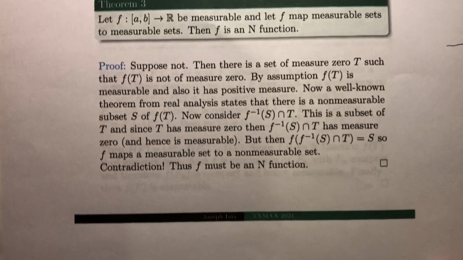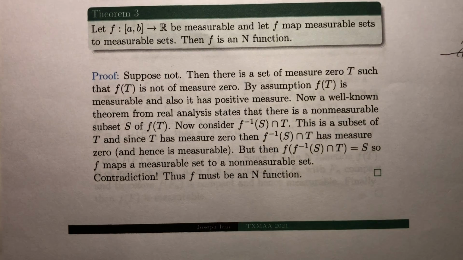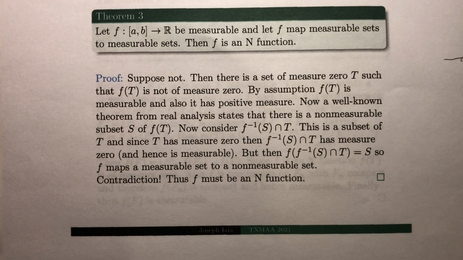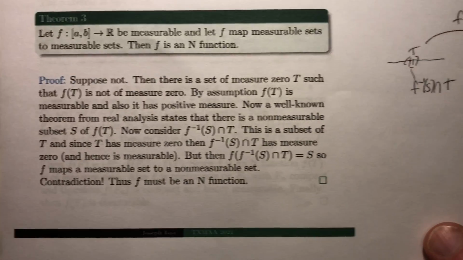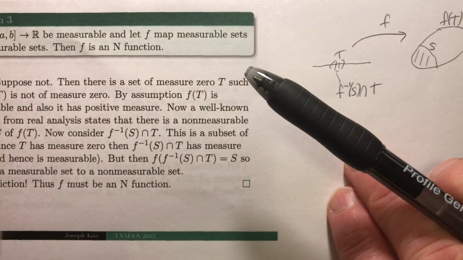Okay, so what's true about N functions? Well, here's one thing. Let's say you have a measurable function, and let's say it maps measurable sets to measurable sets. Then this turns out to be an N function. Suppose not. Then there's a set of measure 0, T, such that f of T is not a set of measure 0. I have a little drawing over here. So this f of T has, say, positive measure.